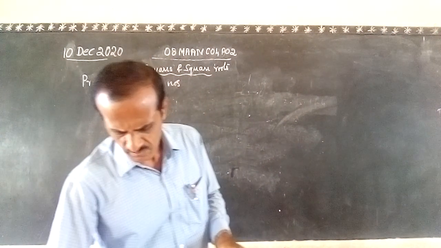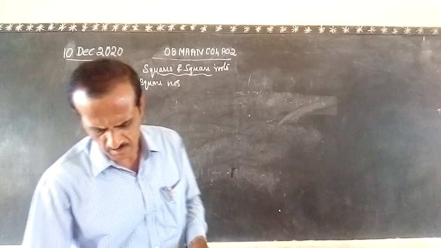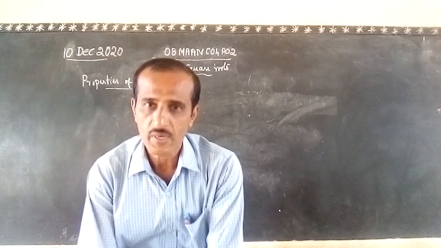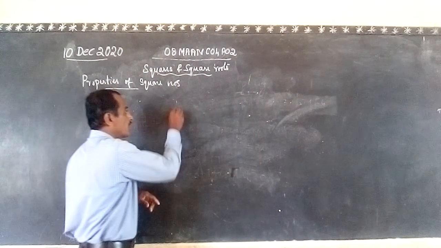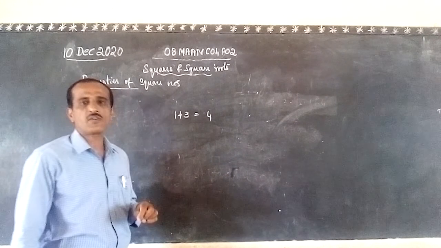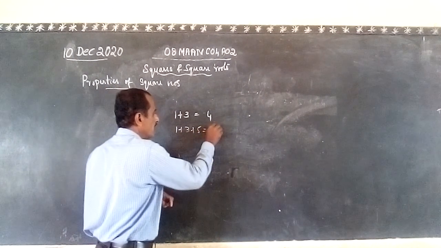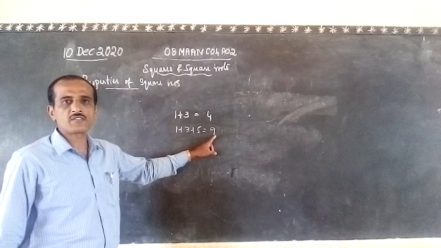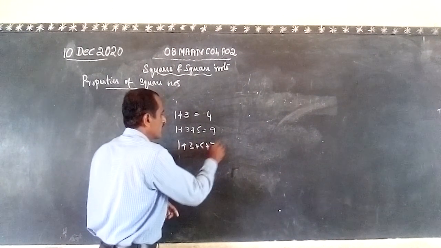Next. The sum of the first n odd natural numbers is always a perfect square. That's another one. See, 1 plus 3 is equal to 4. Is it a perfect square? Yes. 1 plus 3 plus 5 is equal to 9. Is it a perfect square? This is a perfect square. See, 1 plus 3 plus 5 plus 7 is equal to 16.